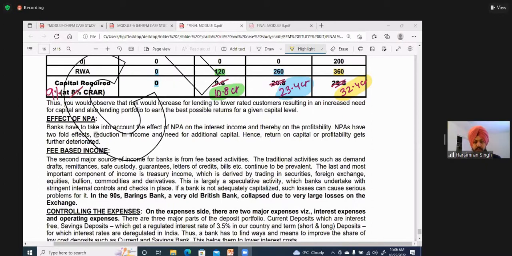Okay, now here देखो. So what he is saying is that in your fee-based income you don't have any risk, mostly. But your major component of income comes from your trading activities. When you trade in foreign exchange, equity, bullions, commodities, derivatives, they are very risky, because this is entirely speculative gambling. Fine. So this has to be performed under very, very serious controls. This is not a joke.